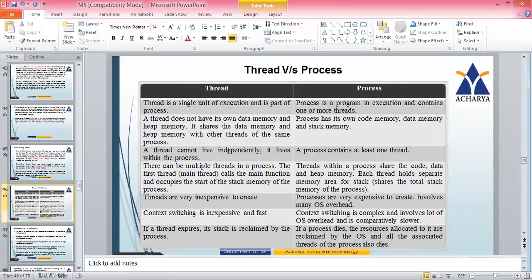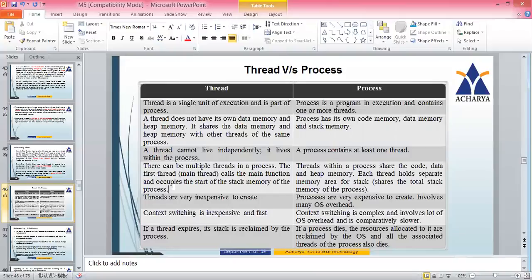Now let's go to the next point. A thread cannot live independently. It lives within the process. We know that a thread is a subset of a process. A process contains at least one thread, so usually it contains a minimum of one thread. Now, there can be multiple threads in a process. The first thread calls the main function and occupies the start of the stack memory of the process.